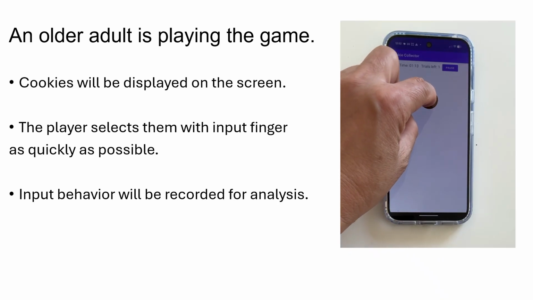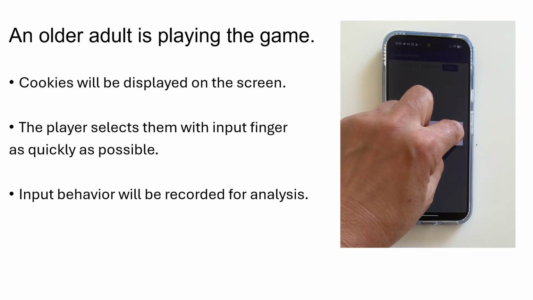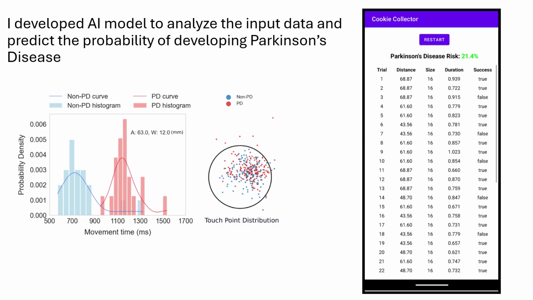During each game selection, the player will select around 40 cookies. After a user finishes the game, I developed AI models to analyze the input data and predict the risk of developing Parkinson's disease for the player.